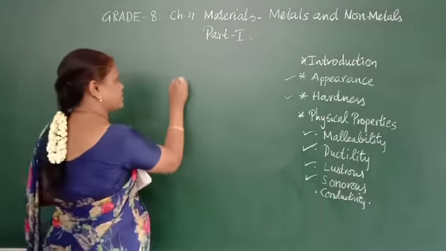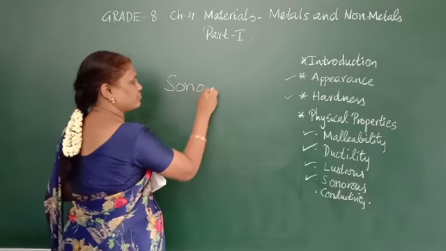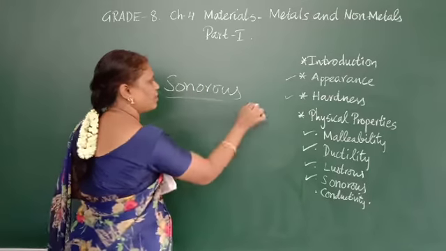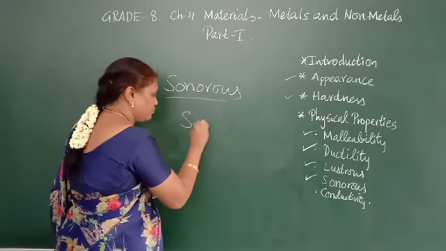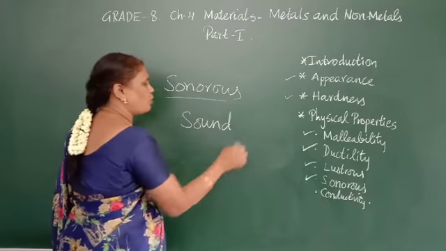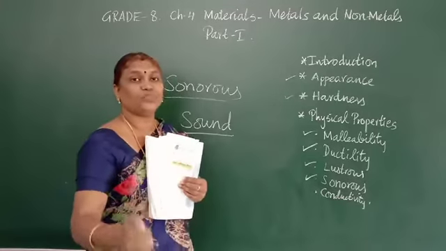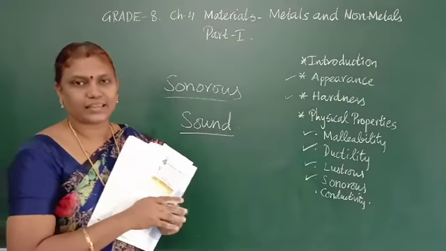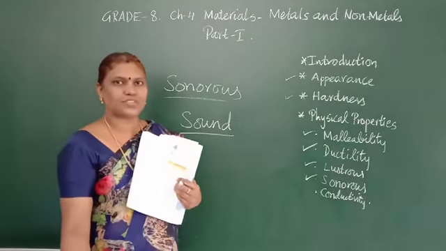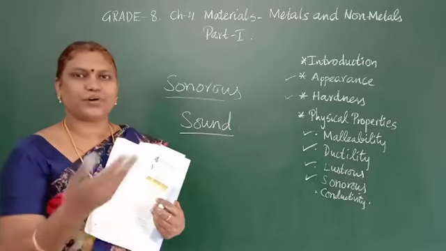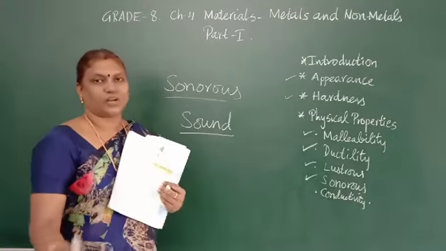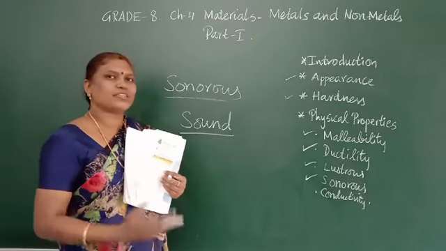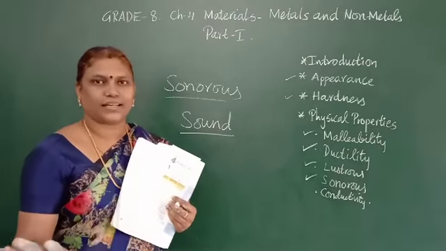Sonorous. What do you mean by sonorous? From the word itself we can know: it produces sound when you hit it. When I hit the metal, I can hear some sound. So metals produce sound, and that nature is called sonorous. Which will produce sound, metal or non-metal?